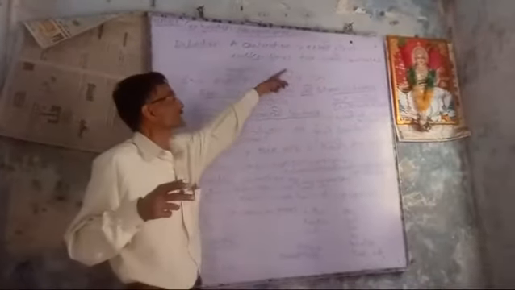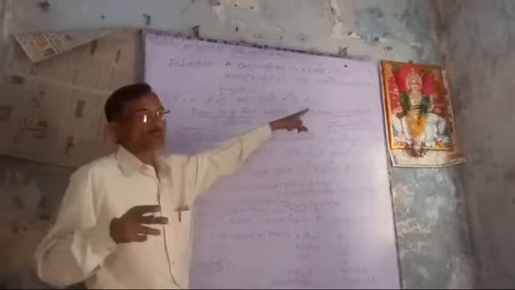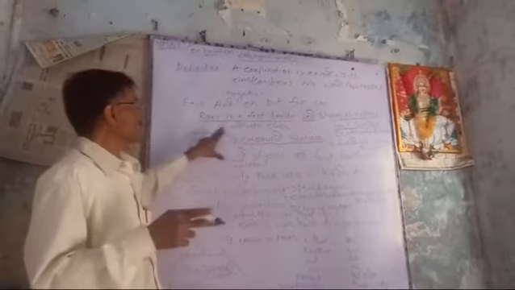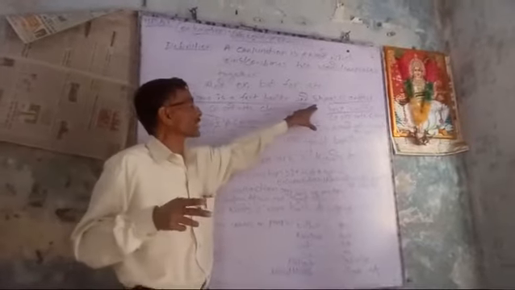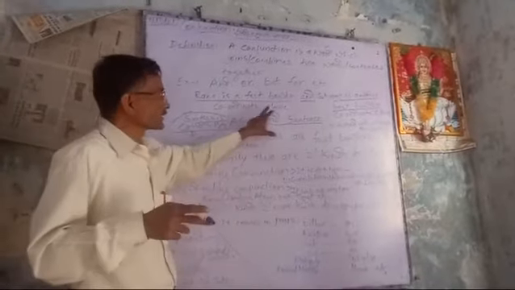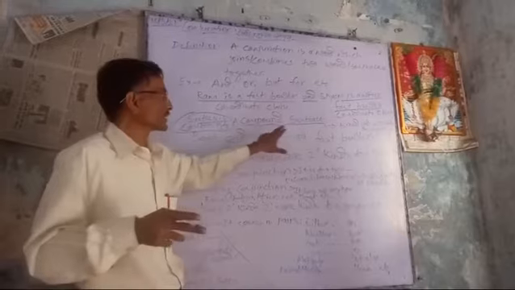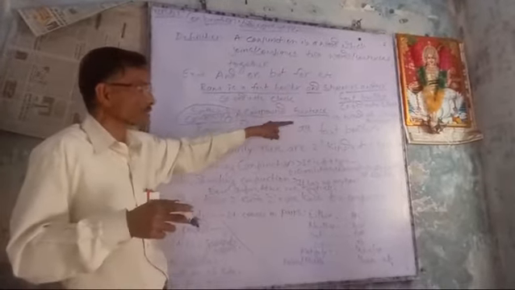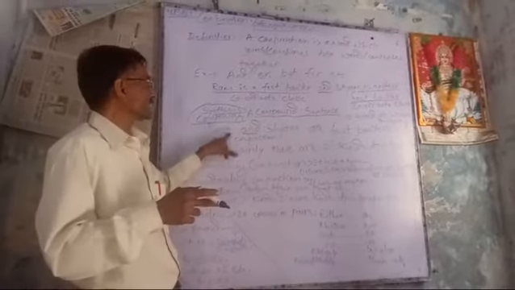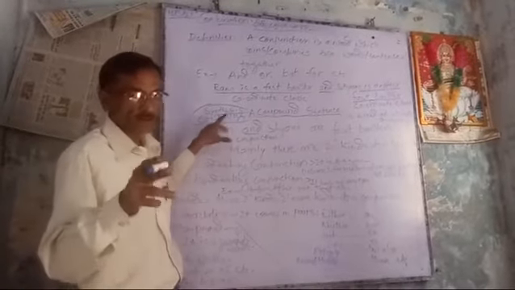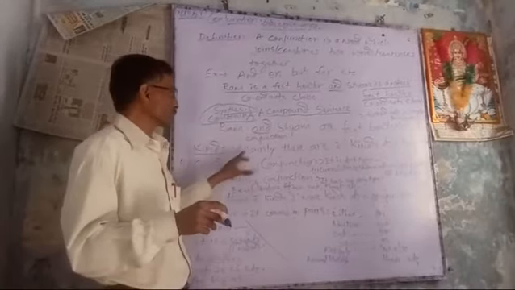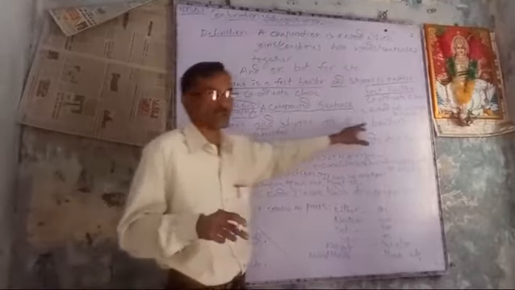Conjunction is a word which joins, combines two words or sentences together, like and, or, but, for, etc. Like Ram is a fast bowler and Syam is another fast bowler. These are two coordinate clauses of a compound sentence. That compound sentence is turned into a simple sentence. It is a case of synthesis. Here, with the help of conjunction, it is turned into a single sentence. Ram and Syam are fast bowlers.